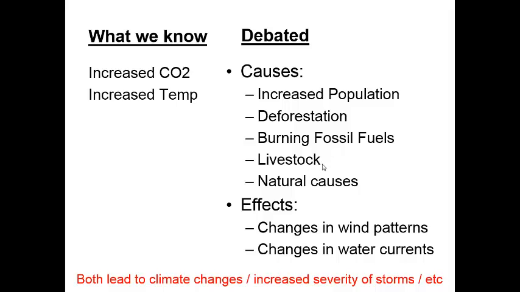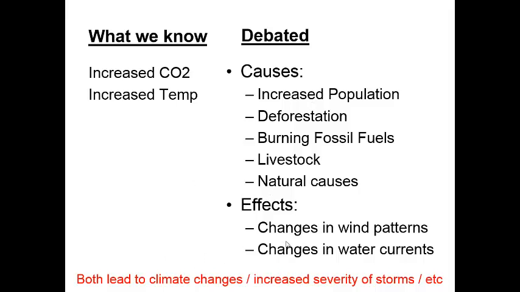We have increased amounts of livestock. We have increased amounts of cows and so on that are kept for food. And we know that cows release carbon dioxide, and cows also release other gases like methane that can lead to increased greenhouse effects. Or we could also say that the increase in carbon dioxide levels is a natural process. Which one of these is it? I don't know. Maybe it's all of them, or maybe it's some of them. I'm not really sure.